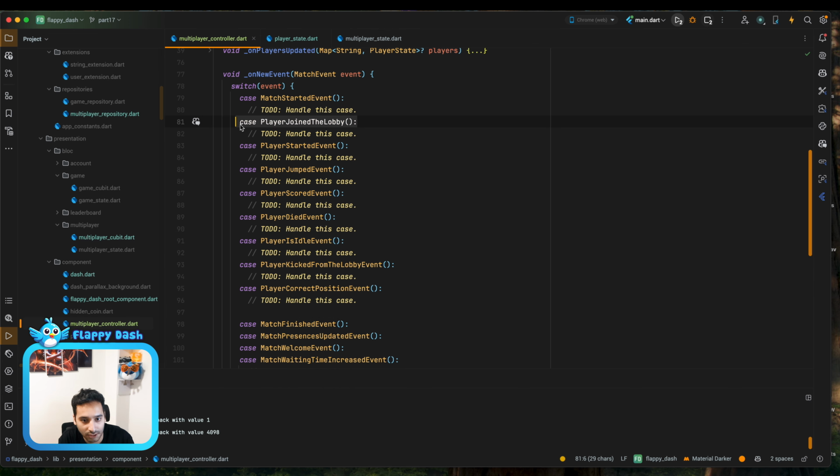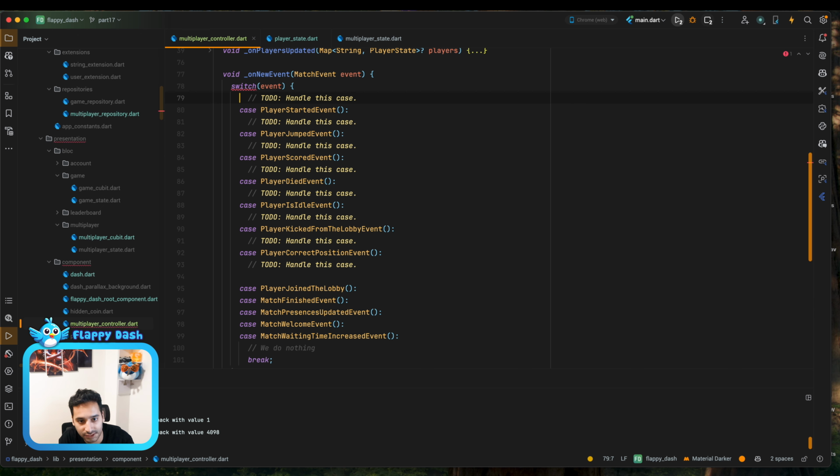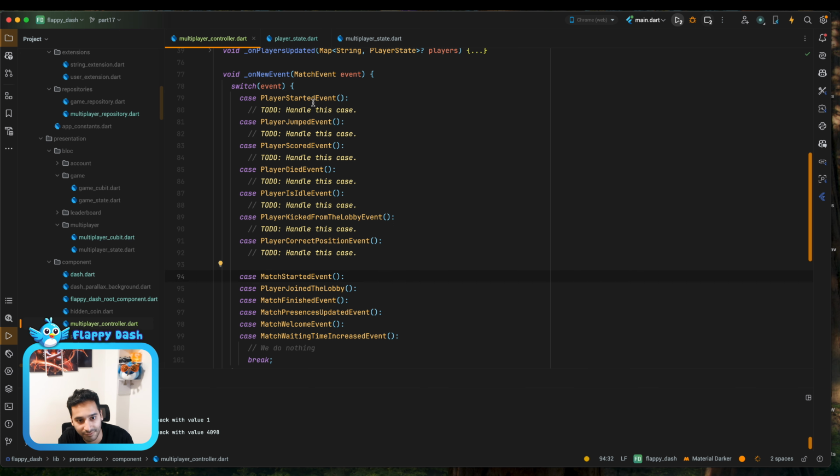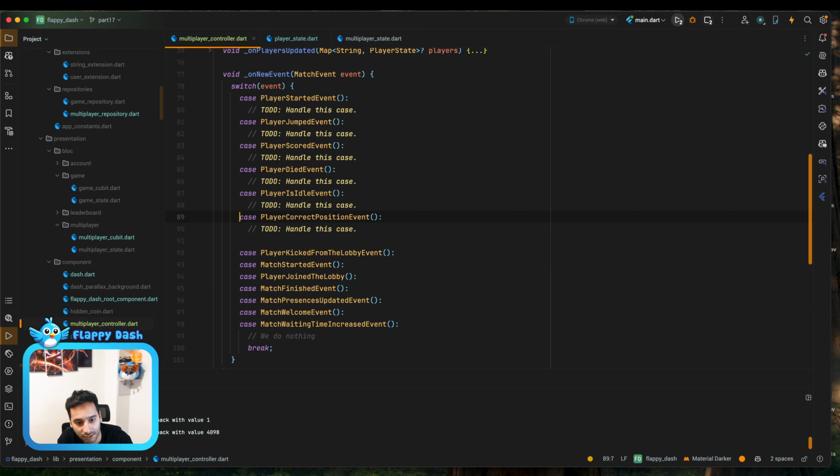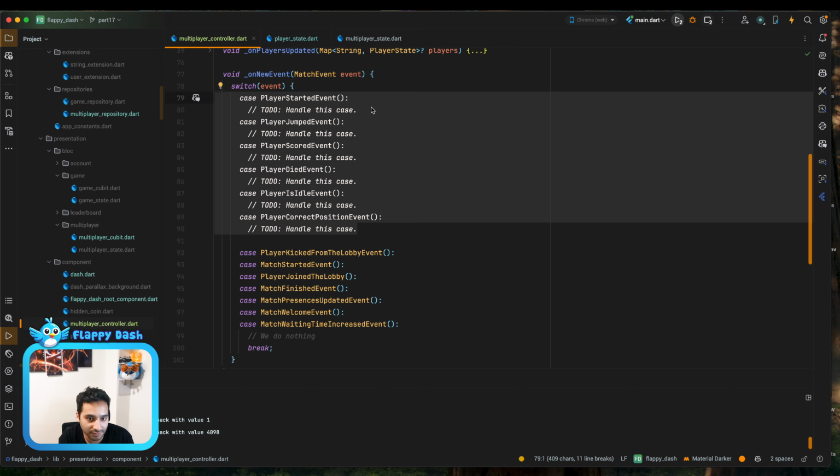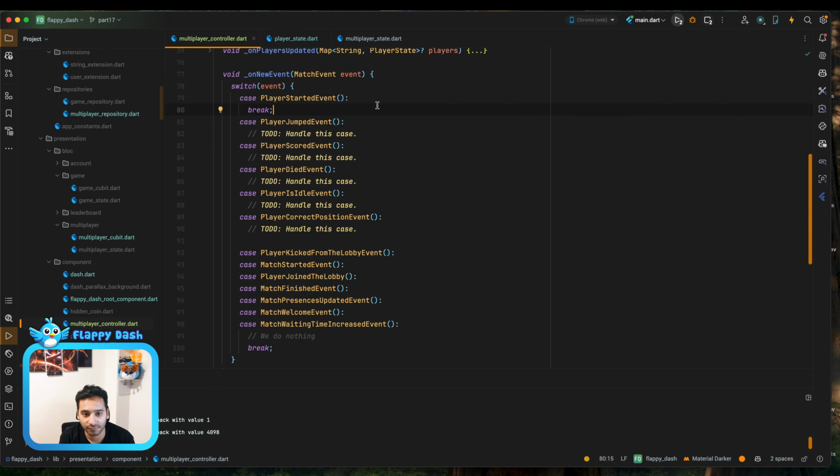Player joined in the lobby. Let's move it here. Player started. Oh, okay, so this is the match. Let's move it here, but we have the player started here. And also we have player jumped, player escort, player died, player is idle, player kicked from the lobby, and player corrected position. Okay, so these are the events that we care about.